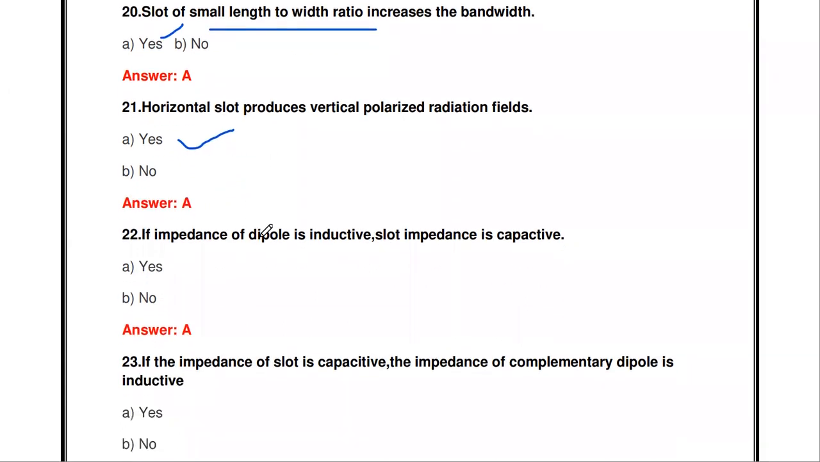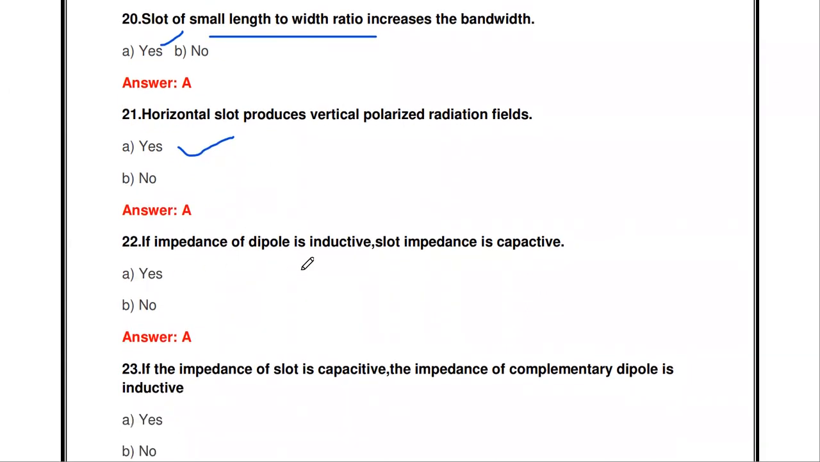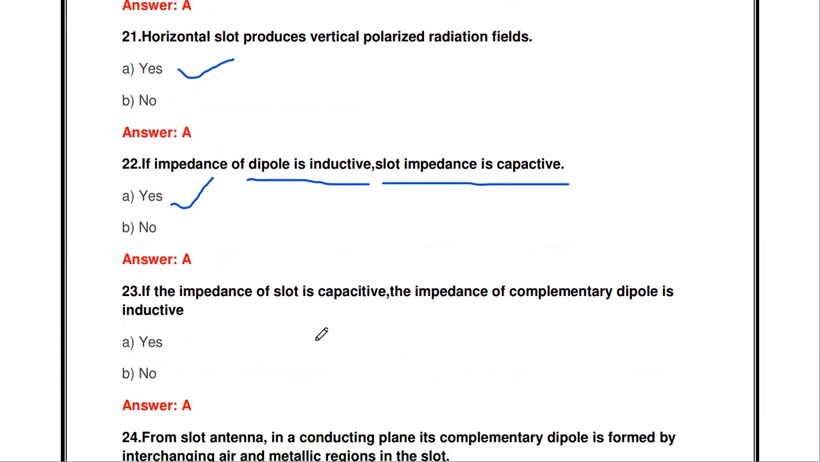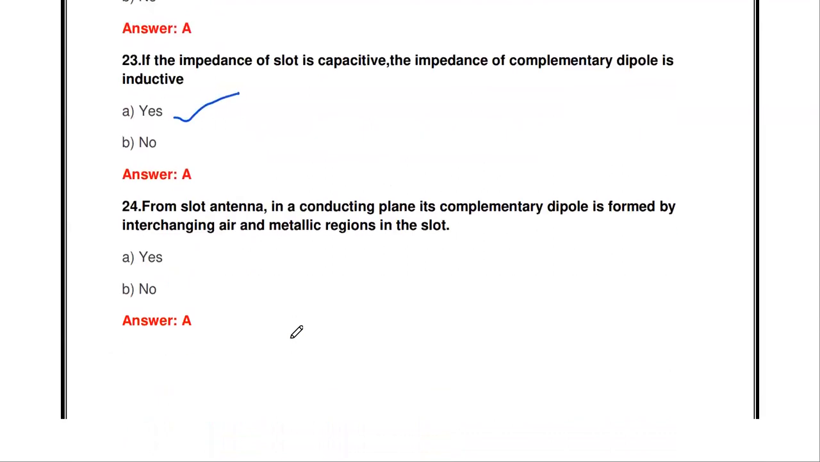Okay, then the next one, if the impedance of the dipole is inductive, the slot impedance is capacitive. So for one dipole, the impedance is inductive means the corresponding slot antenna has capacitive impedance. It is correct. Okay. Similarly, if the impedance of the slot is capacitive, the impedance of the complementary dipole is inductive. It is also correct.